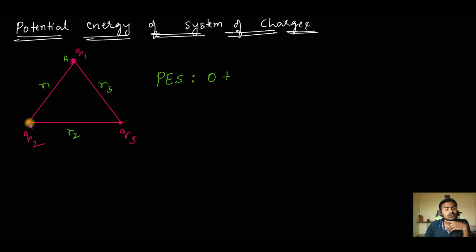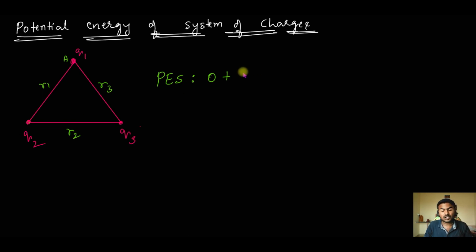Now let us bring the charge Q2 from infinity to this point. This point is at a distance R1 from Q1. If I bring Q2 from infinity to this point, I surely will have to do work, because Q1 is already present there. Q1 will repel it, so I have to bring Q2 against Q1. How much work will I have to do?